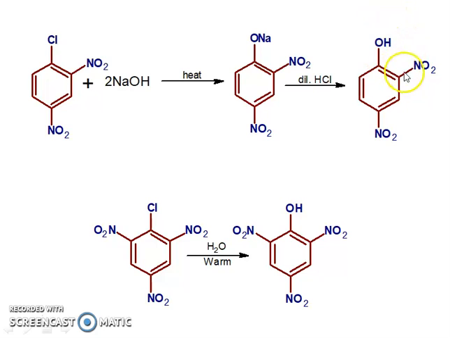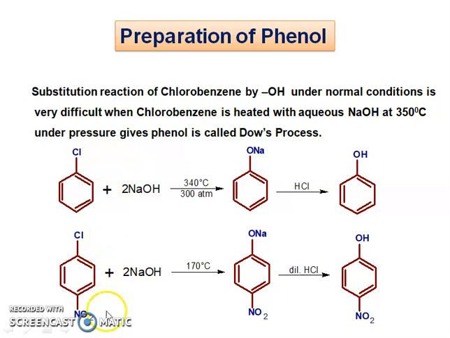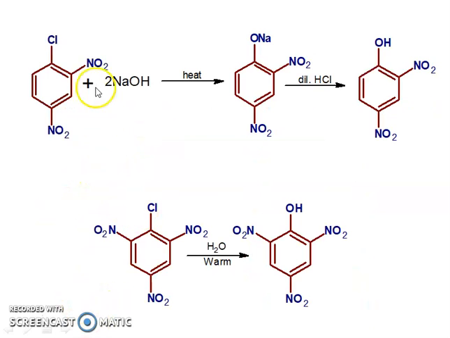The name of this phenol is ortho-para-dinitrophenol. But we compare these two reactions, and in these reactions we see that the temperature can be lower. This happens because there are two nitro groups here, one nitro and also a second nitro group.